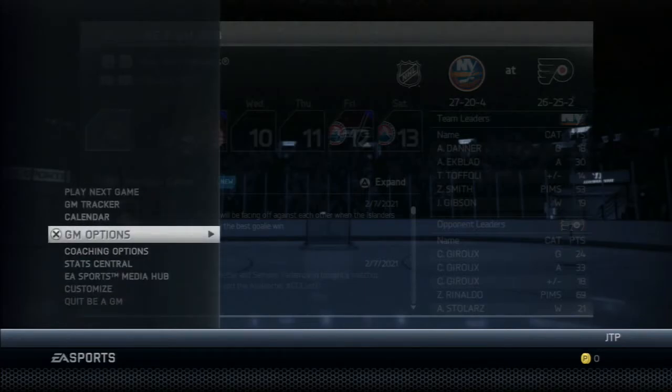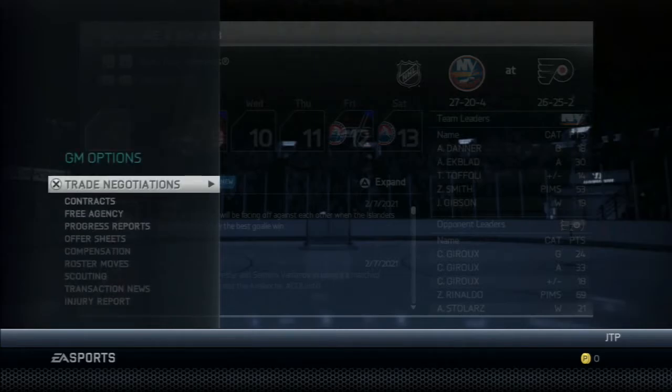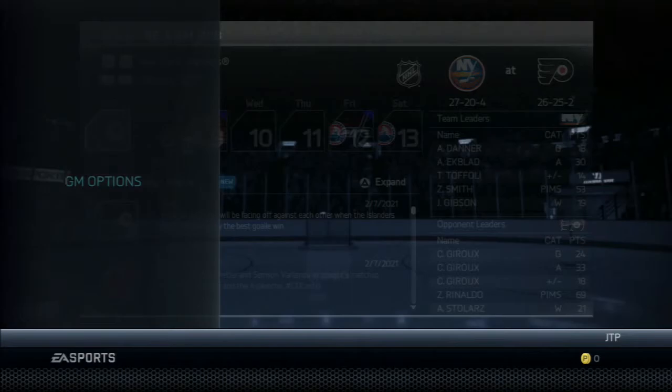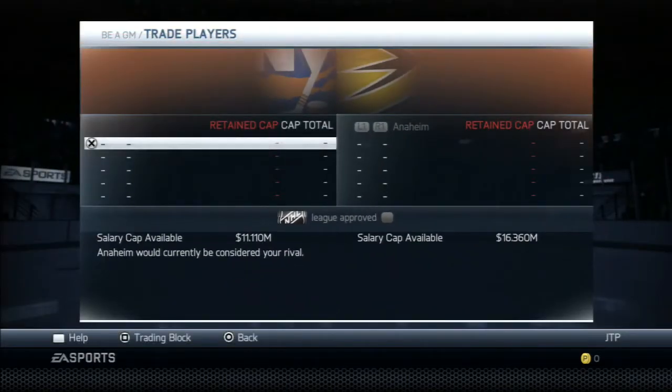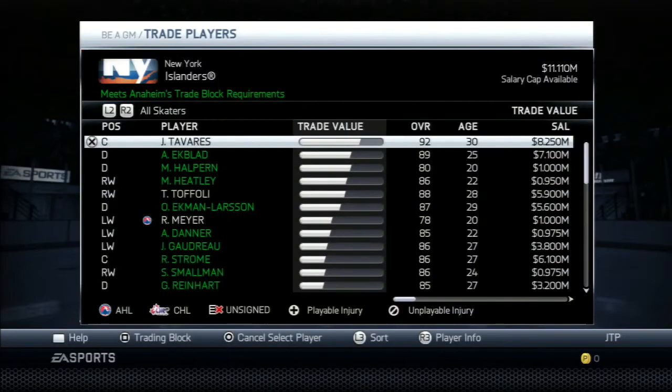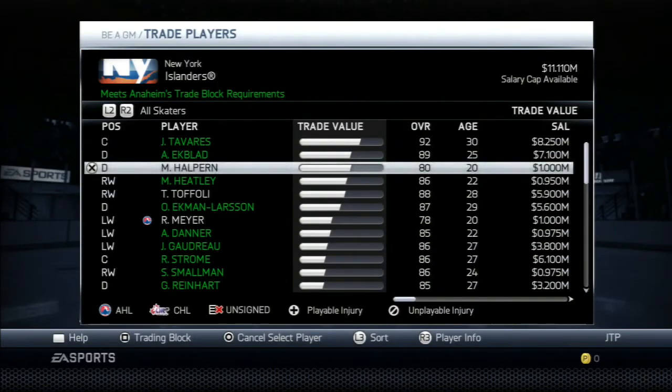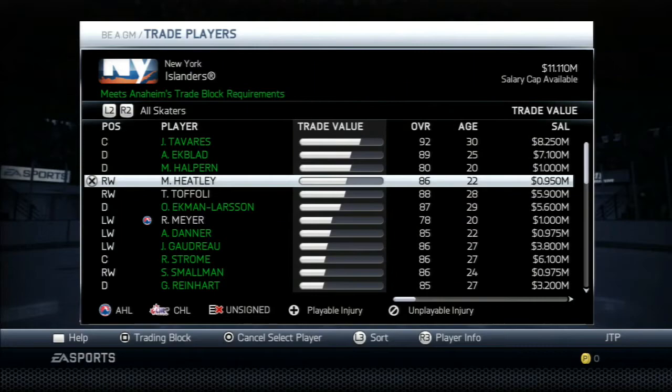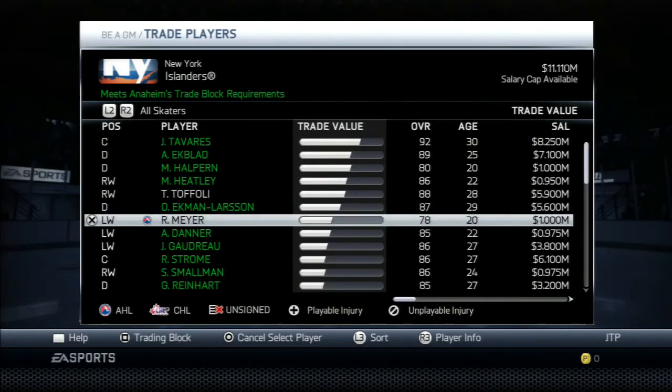Because 27, 20, and 4, it's not bad, but as you guys saw, we're not one of the better teams in the East, which is where I'd like to be, especially year 7. We're gonna go 10 years in this GM mode. I think Colorado we only went like 7 or 8. So including this year, we have 4 years left. So it's definitely too late to go through like a rebuild type thing, which we're not planning on going through. But I think it's definitely time that we really put all our chips in, really.